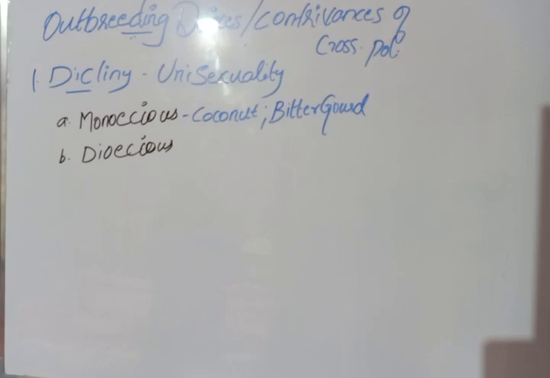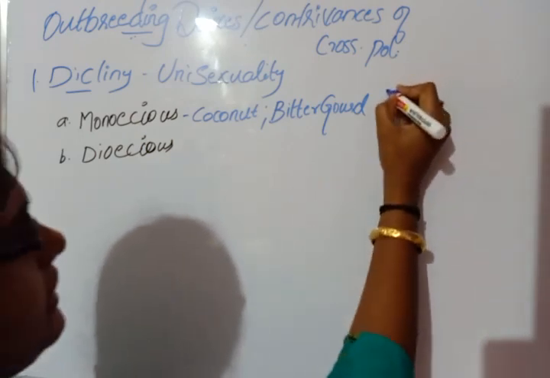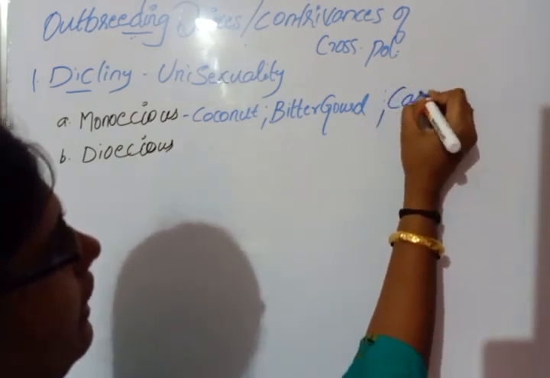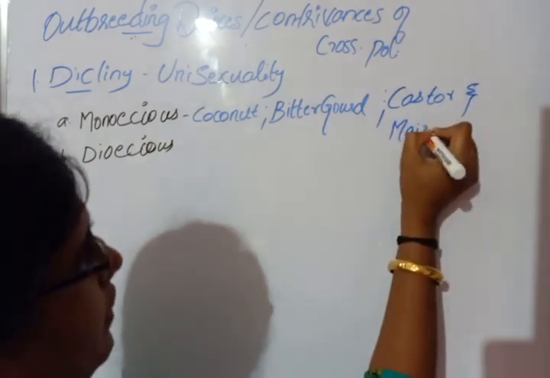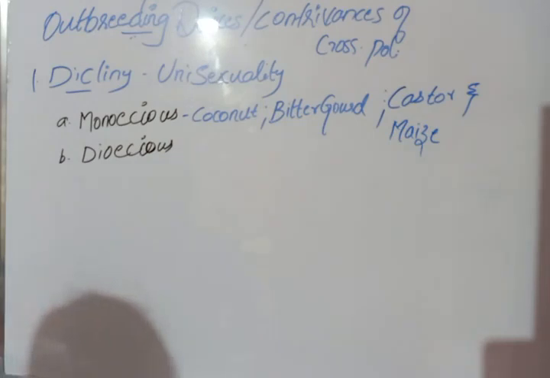Plants like castor and maize always prevent autogamy and prefer cross-pollination.